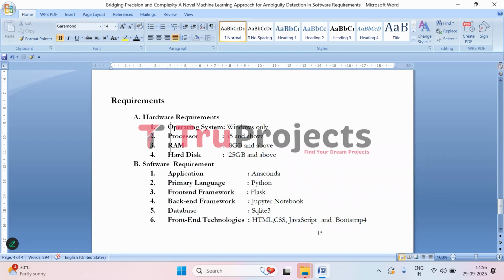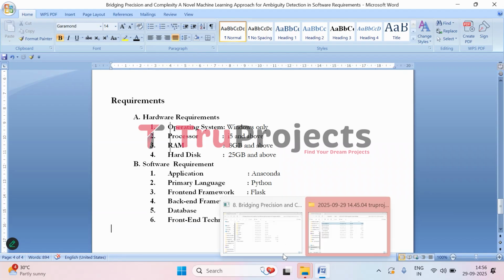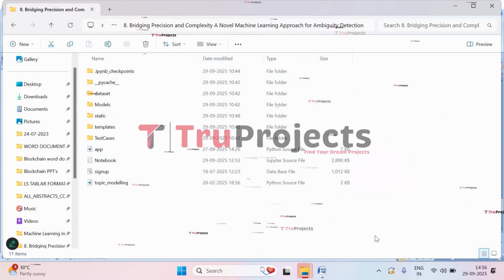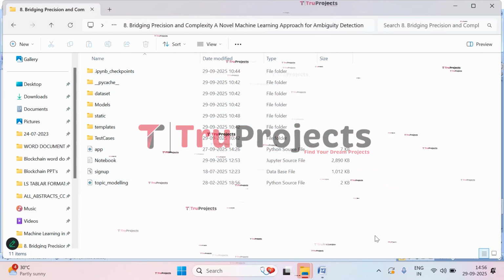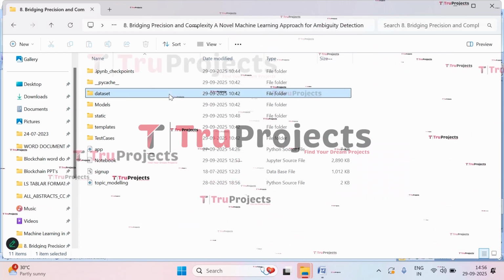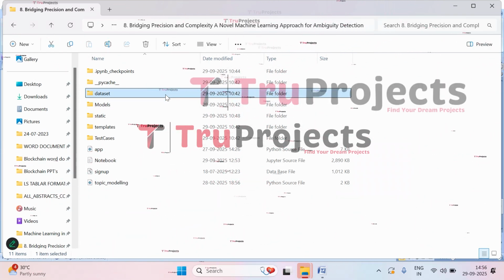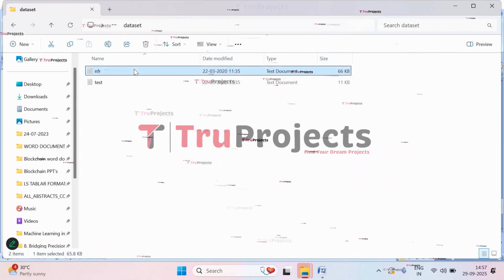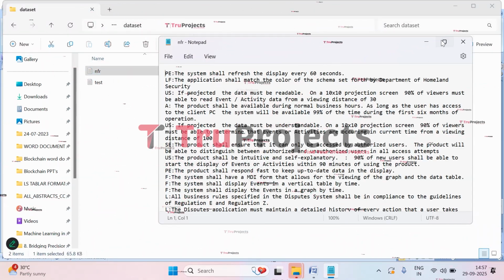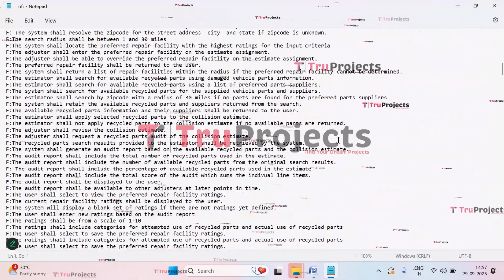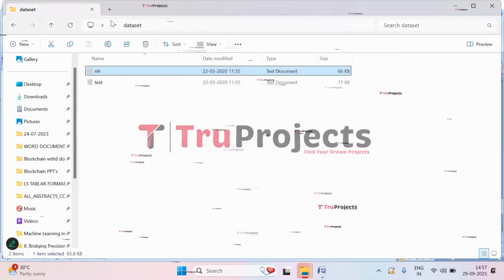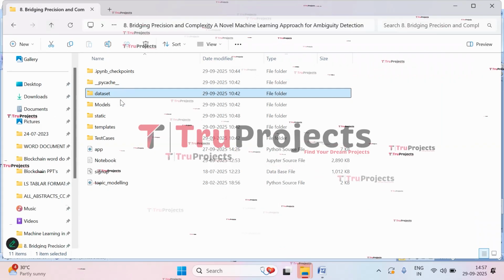Let's execute it. To execute, let's open the code folder of the project, which contains source code files. So let's open it. These are the source code files which are important for this project's implementation. And here in this folder, we have the dataset that is used. So let's open it. And here we have dataset in these two folders. So this has an FR dataset. Here we have multiple requirements. So this dataset is used to train the models. We have multiple requirement files. So close this. Get back.